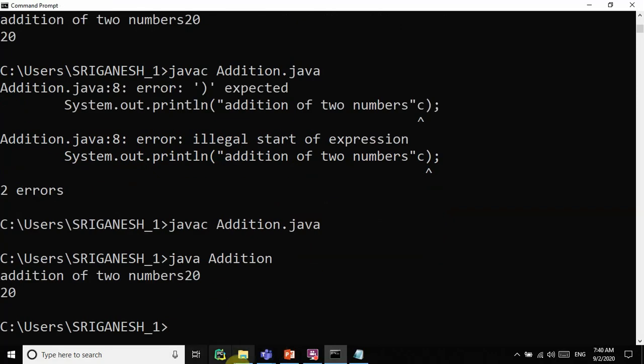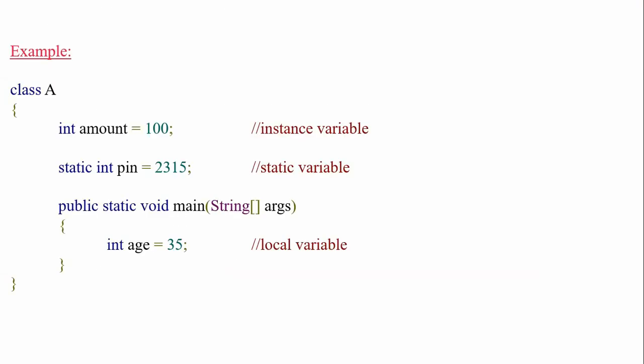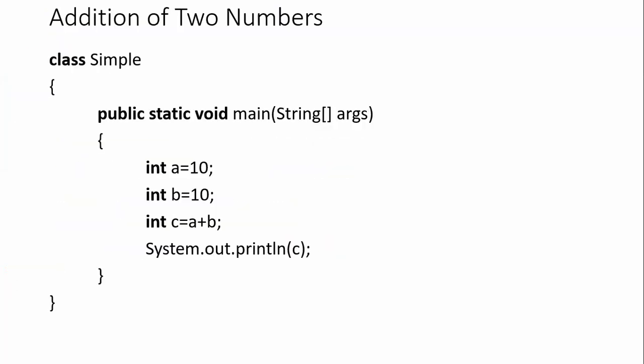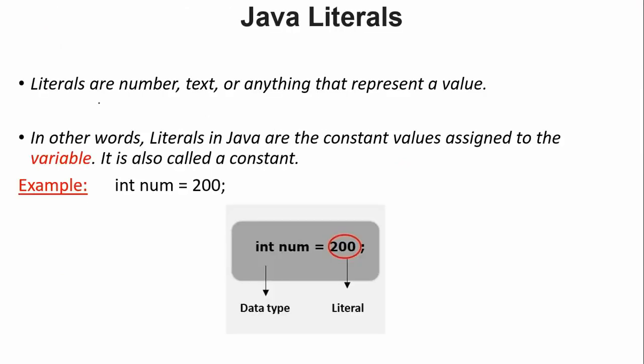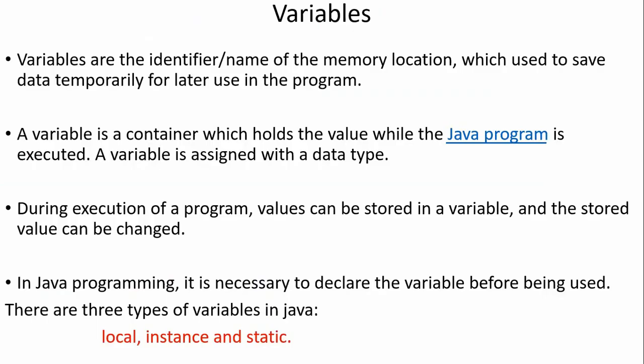So that is about variables and simple program execution. We started with literals, right?